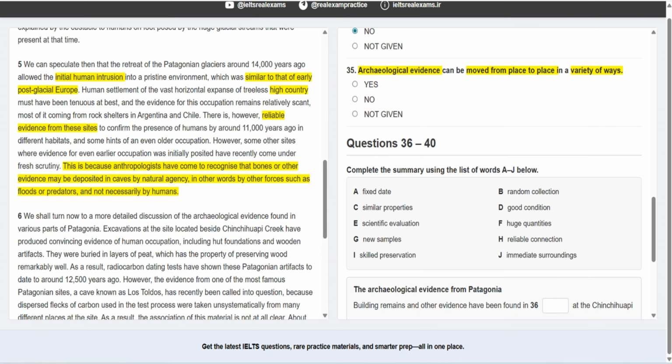What are these natural agencies? Other forces such as floods or predators, and not necessarily by humans. So we have a variety of ways for moving or depositing them. And the archaeological evidence was paraphrased as bones and other evidence. So the answer is definitely yes, everything is there.